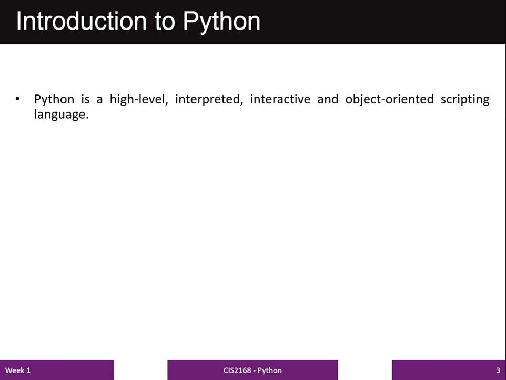So an object will contain two things: data D and code C. Data will be in the form of fields, and most often data is referred to as attributes. On the other hand, code C is referred to as properties.